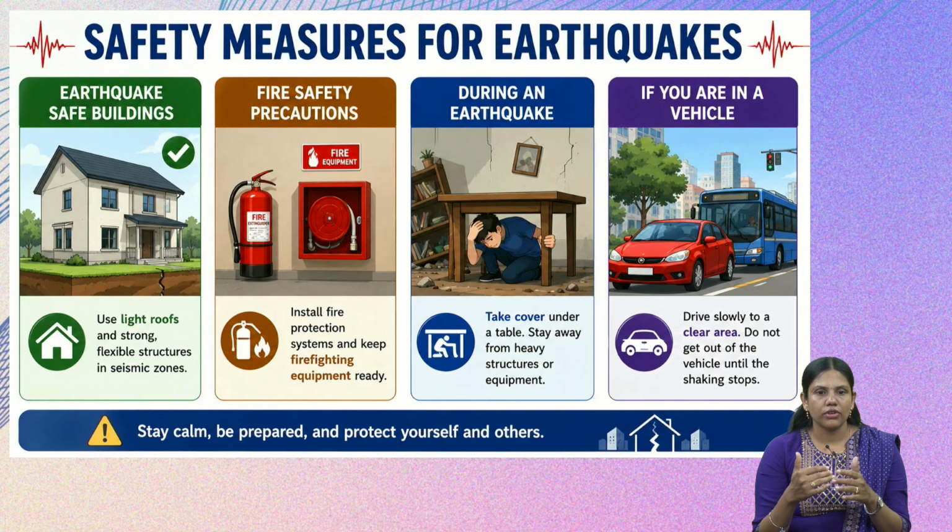Then, fire safety precautions should be there, and firefighting equipment should be ready. During an earthquake, if possible, go and sit under a table, and stay away from any heavy structures because of the tremors, as they may fall on the person.